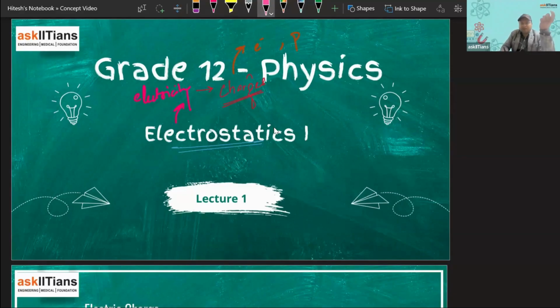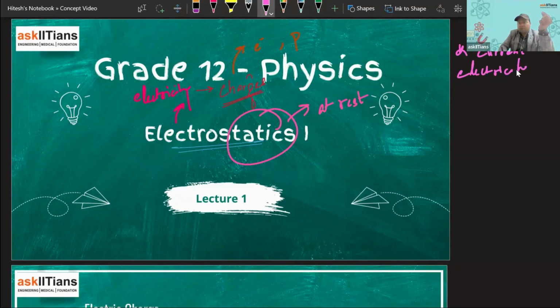What do you mean by statics? Statics means at rest. In our earlier classes, we discussed current electricity. Here we will be discussing static electricity.